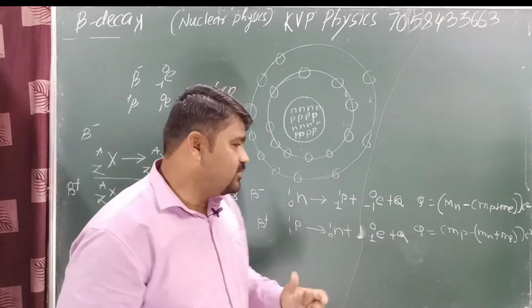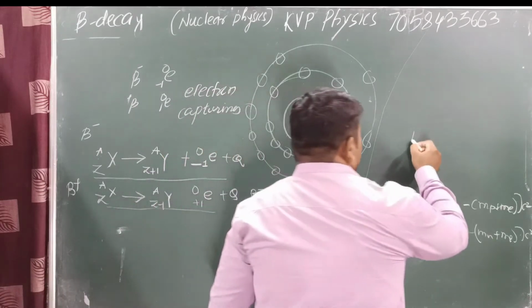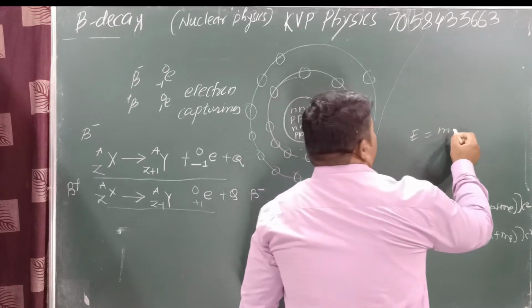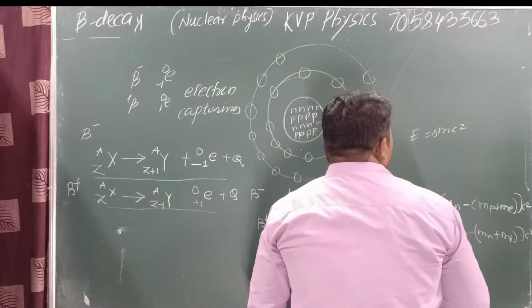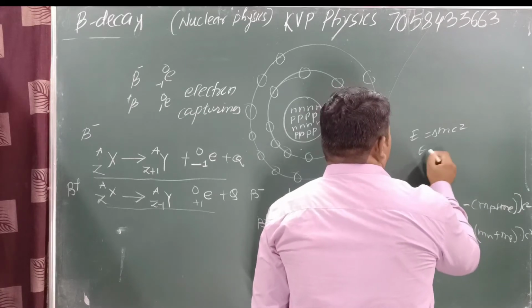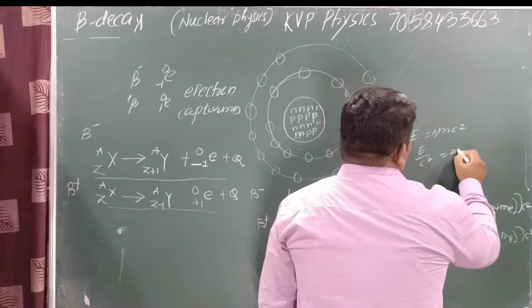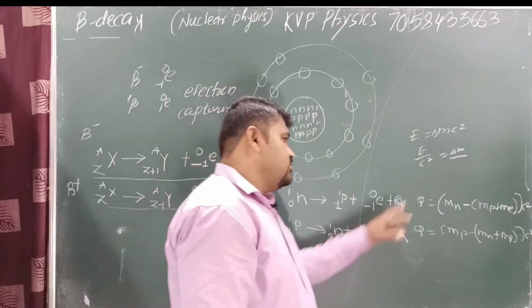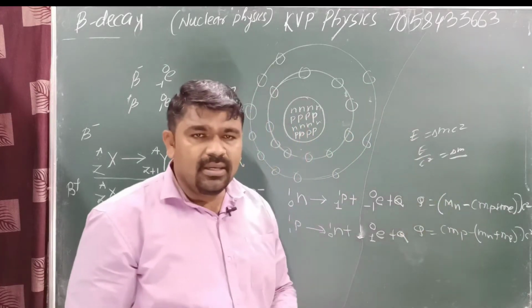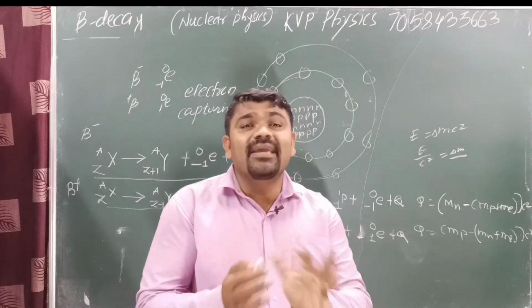We know that E is equal to mc square, or delta m c square. Here we are getting the energy. It can be written as E upon c square is equal to delta m. Yes or no? Delta m amount of mass will decrease and this is converted in the form of energy. And this energy is obtained from binding energy.